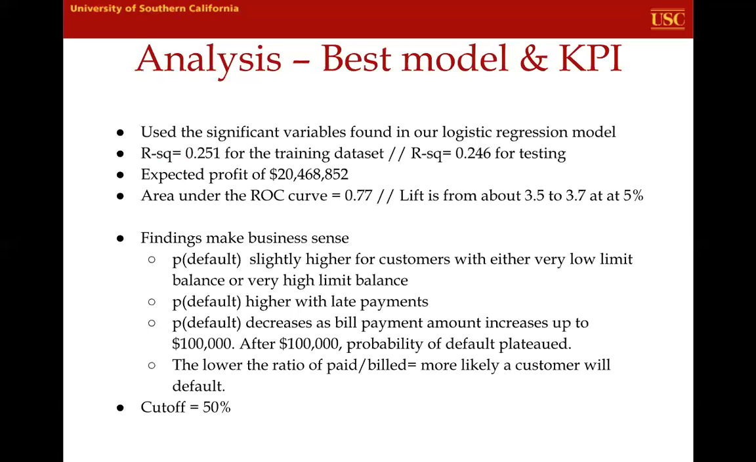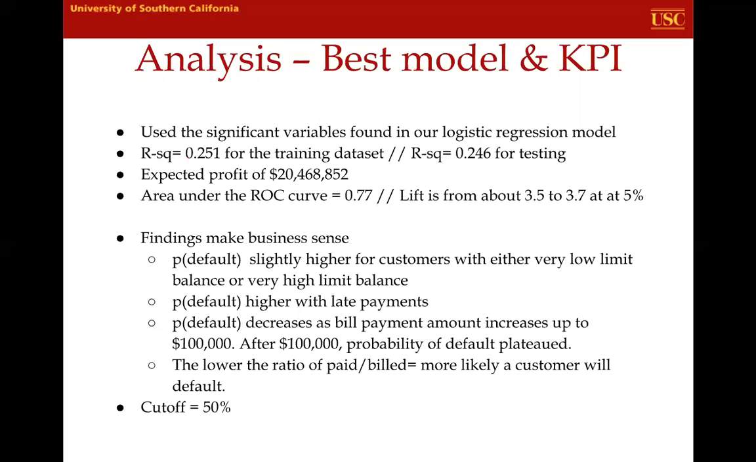Thank you, Carrie. Moving on to our analysis, as Carrie mentioned, there were 6 significant variables found from our logistic regression, and we went ahead and used those variables in our neural network model, which ended up being our best model. We got an R-squared of 0.251 for the training data set and 0.246 for the testing, which then gave us an expected profit of